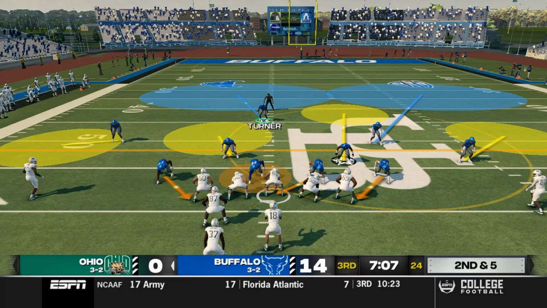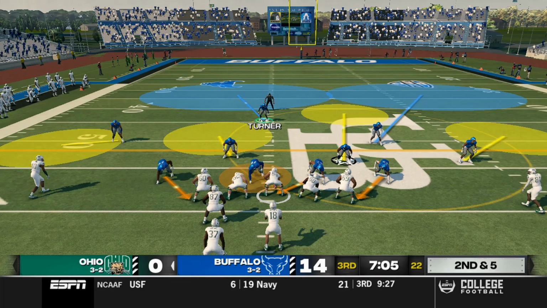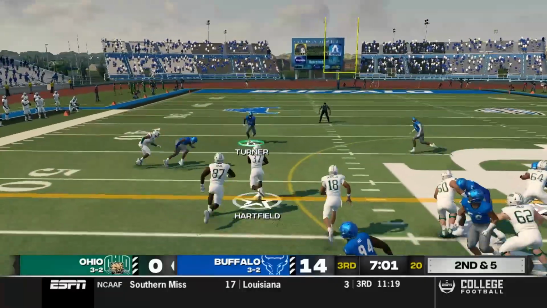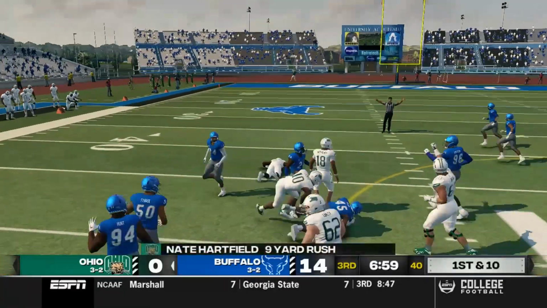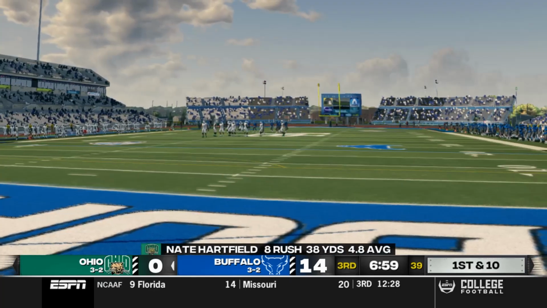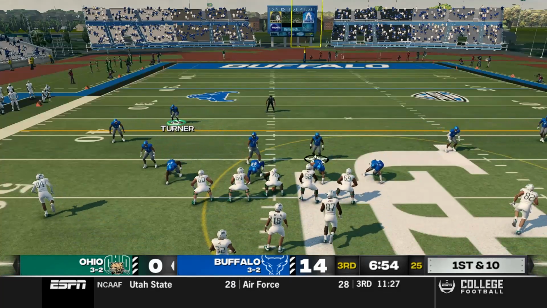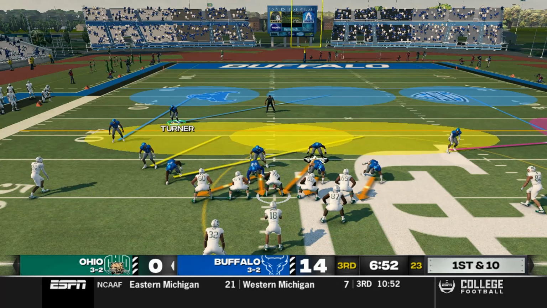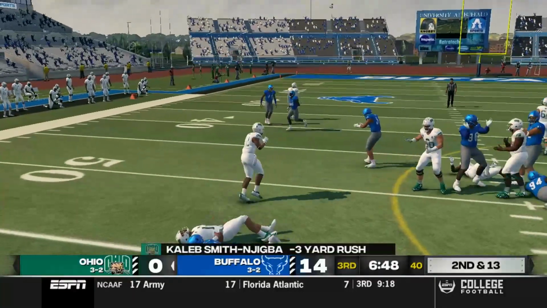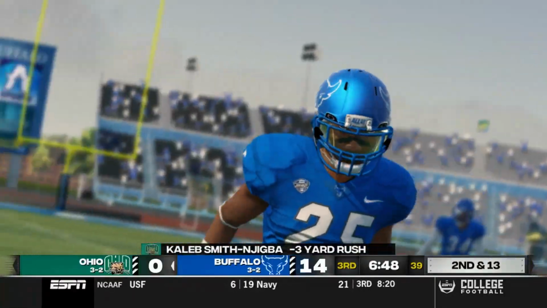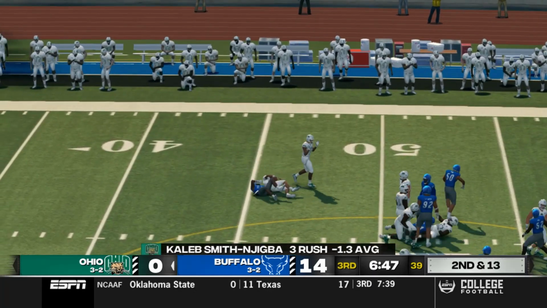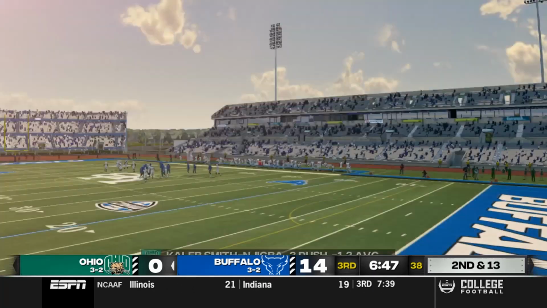The Bulls would really like to see a great showing by their defensive line. It hasn't done much at all so far this season. Smith-Njigba hands it off to Hartfield. Hartfield gains enough for a 1st down on a 9-yard run. 1st down Bobcats. We're really hoping to see more out of guys like Devon Hollier and Christian Smallwood and Zaire Henderson, but they just haven't done it yet. And Smith-Njigba gets hit by corner Malu Kealani for a 3-yard loss. Great play on the speed option by the Bulls defense.